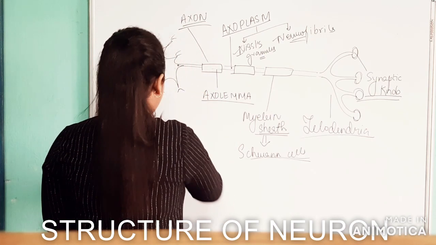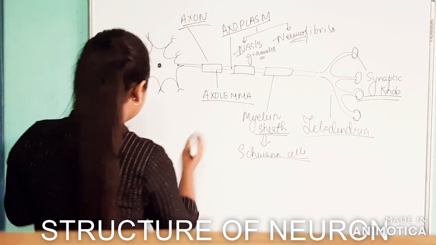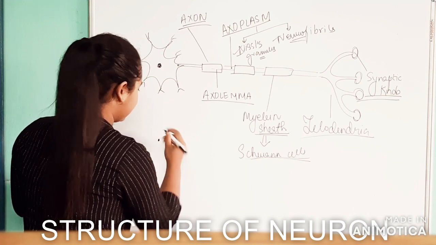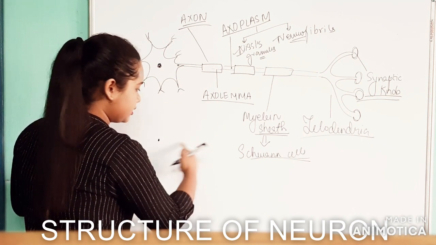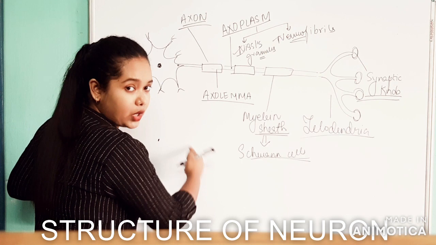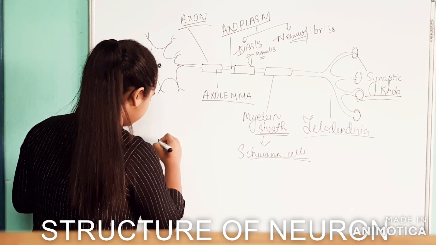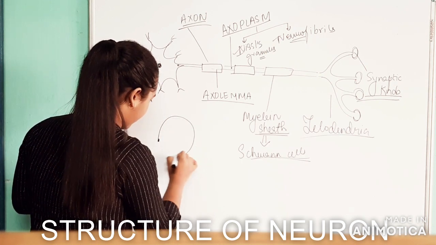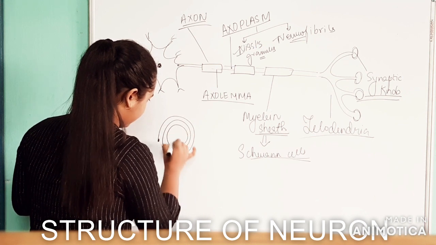Let me represent it diagrammatically if possible. Suppose this is the squamous cell, it has extended, now it will coil around the axon. So starting from here, it is coiling.